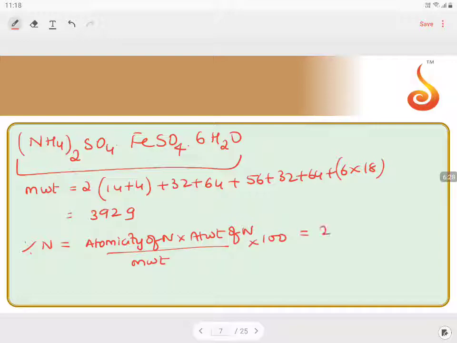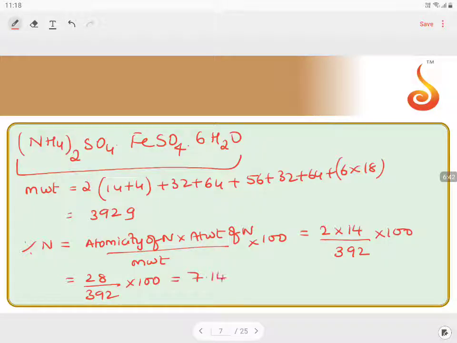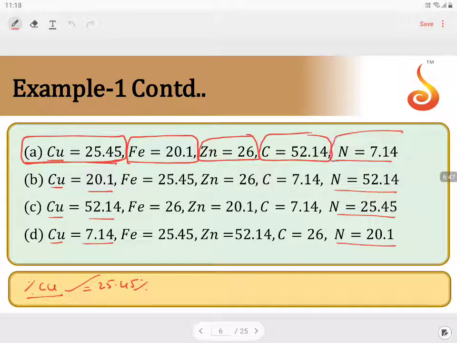Atomicity of nitrogen is 2, atomic weight of nitrogen is 14, so 28 by 392 into 100, which ends up to be 7.14%. That is also in option A. So the answer collectively will be option A.